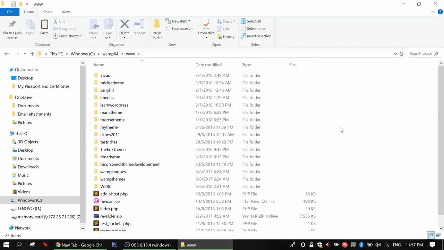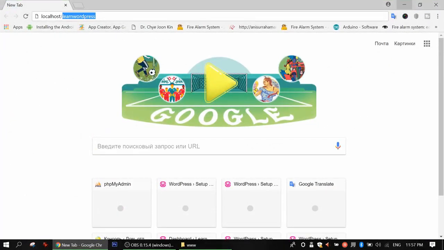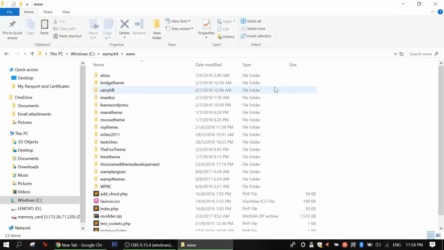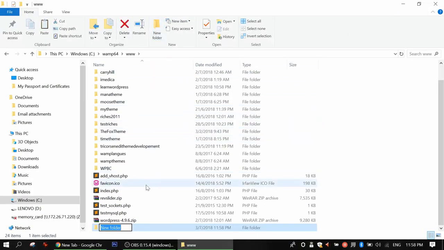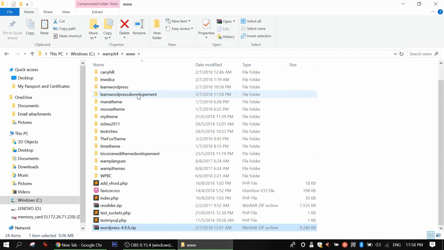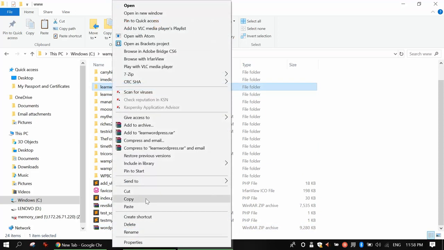Then you can create a project called learn WordPress. What you have to do is just create a folder here, and I can say learn WordPress development. Why do I say learn WordPress development? Because I already have one folder here, learn WordPress. So what I can do is just delete it. I can show you.